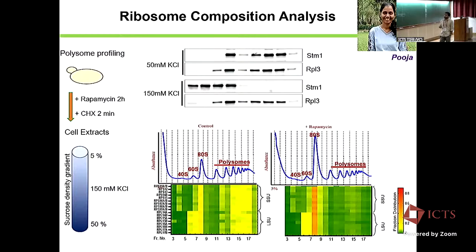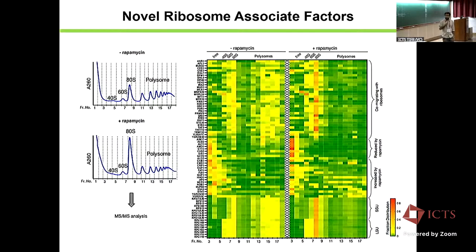Based on this, she looked for the ribosome associated factors, which are non-ribosomal proteins. We see several proteins here which are co-migrating with the polysomes. Those are now gone down under rapamycin condition, but many of them also accumulate in the ATS fraction, saying that their interaction with the ribosome may not have been perturbed under TORC1 inhibition, but they are still novel ribosome interacting proteins, which we don't know yet what they are doing.